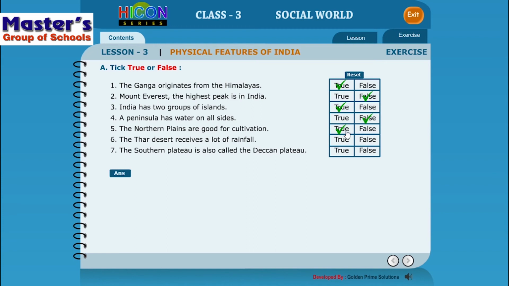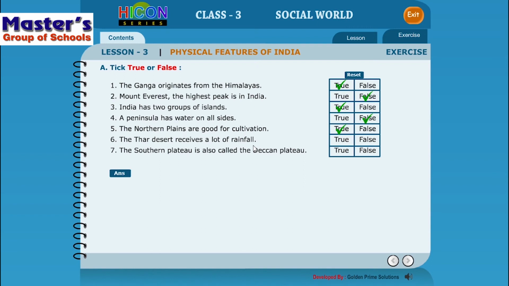The Thar Desert receives a lot of rainfall is the next statement. We have discussed the deserts, and it's very dry land where there is no or very scarce water availability, isn't it? Yes.